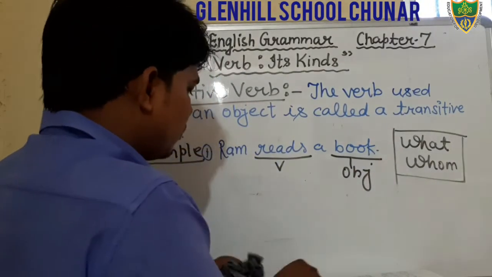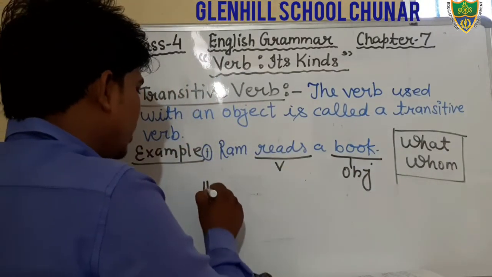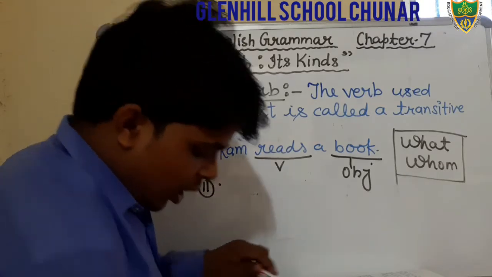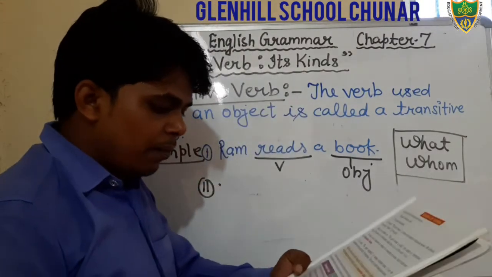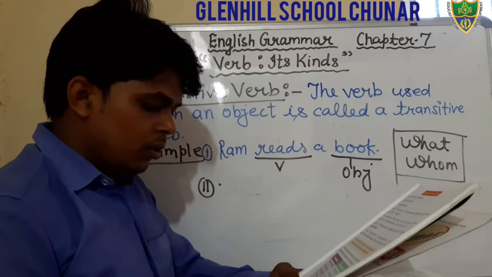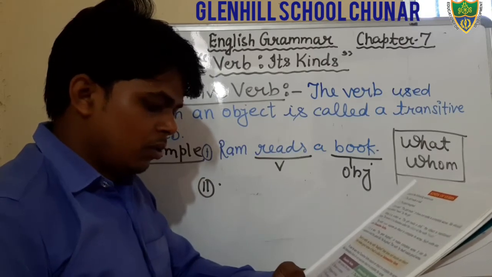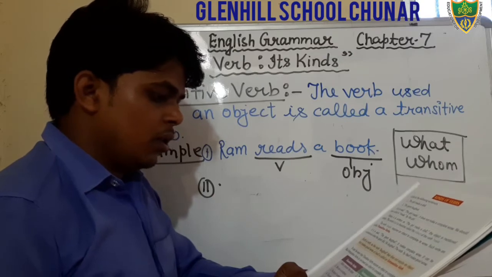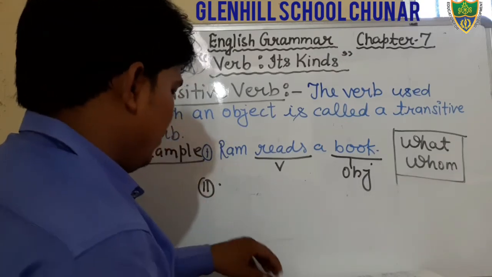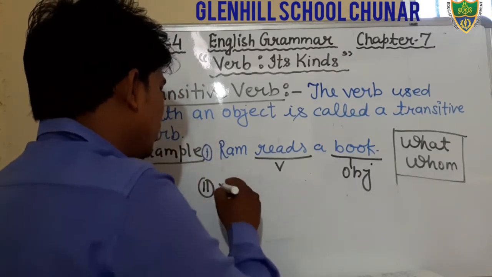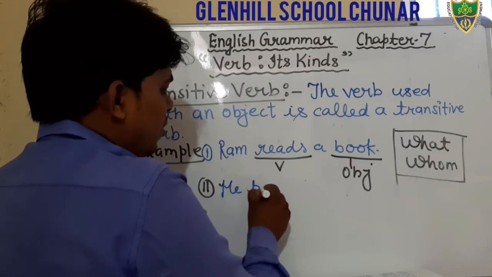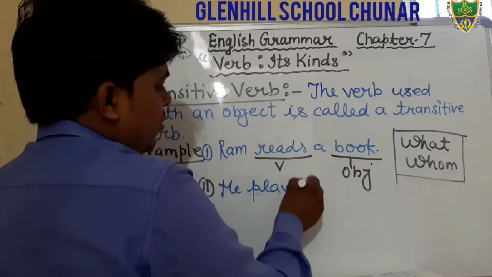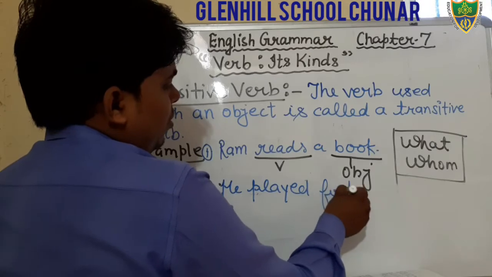Just see another example. It is also given in your book. There are so many examples. He played football.